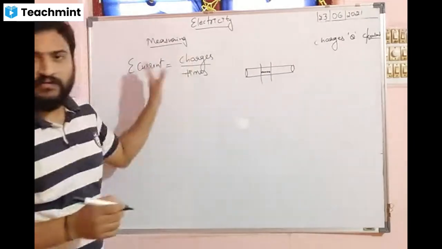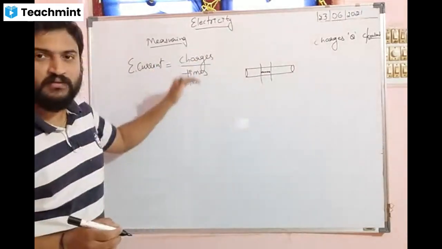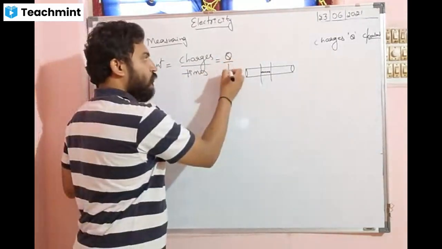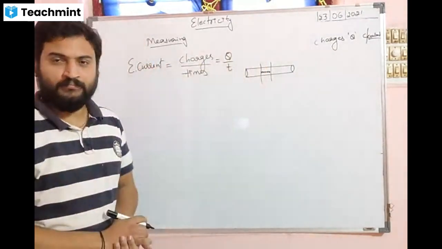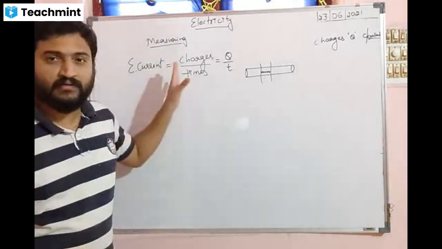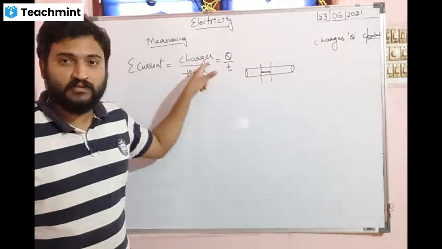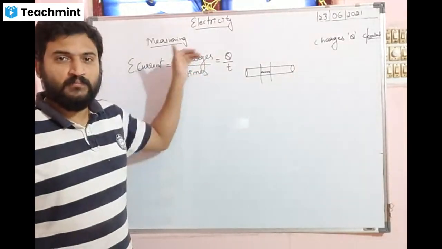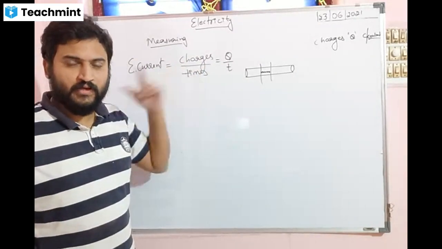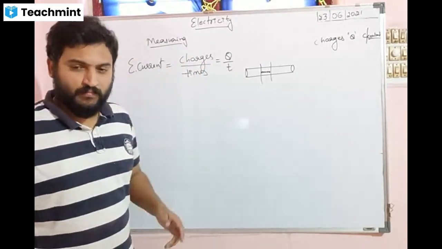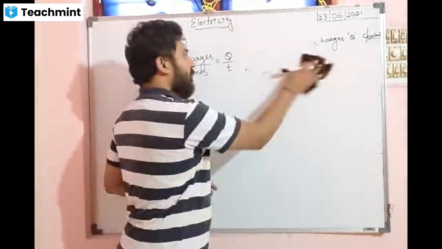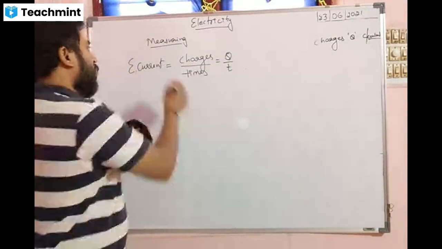So what is electric current? Number of charges per unit time. So this can be written as Q by T. Did you understand what is electric current? Electric current is the measurement of the number of charges per unit time, per second.